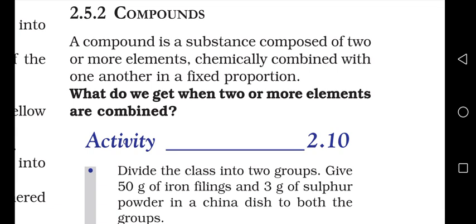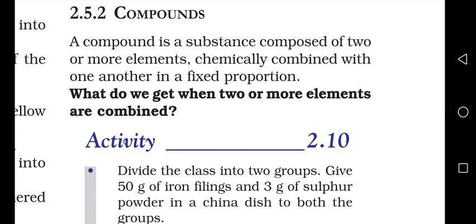That is because two atoms of hydrogen combine with one atom of oxygen. So if two hydrogens are there, they combine with only one oxygen. Therefore their combination is in a fixed ratio. They are known as compounds.